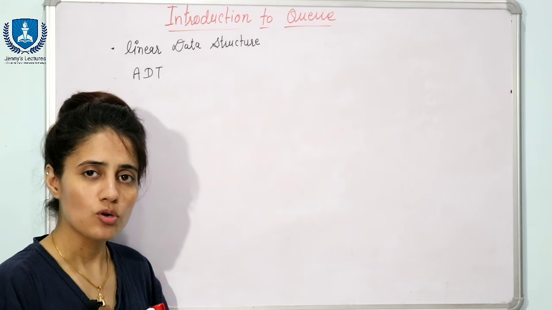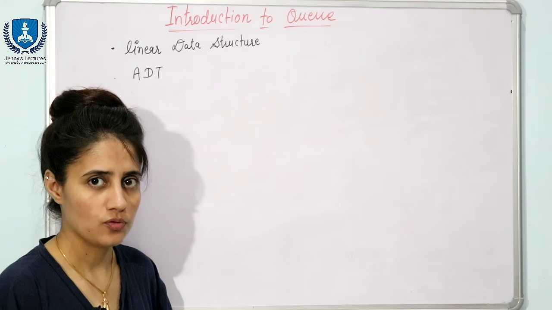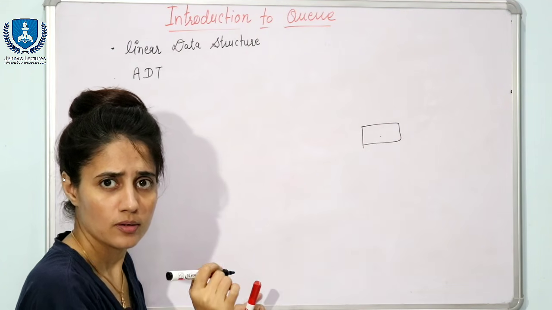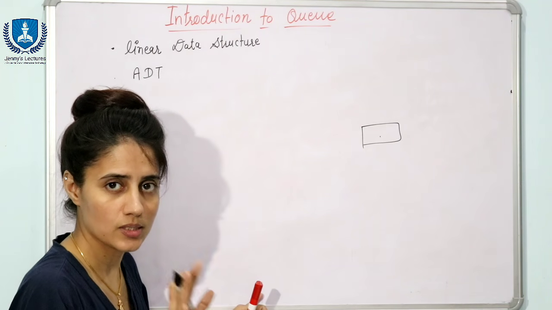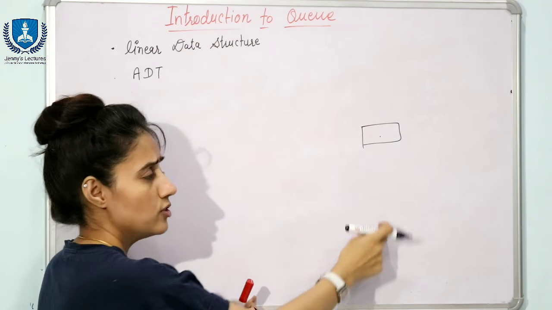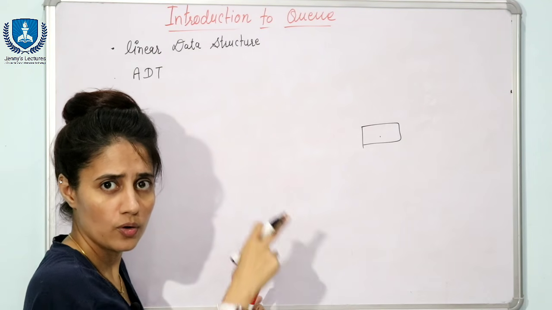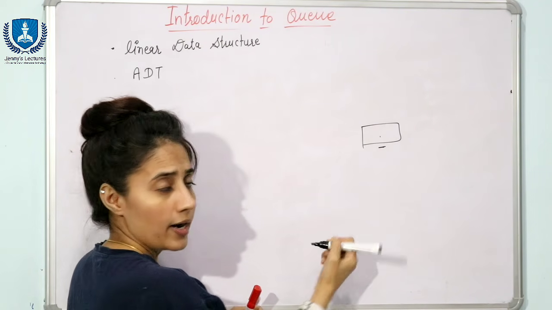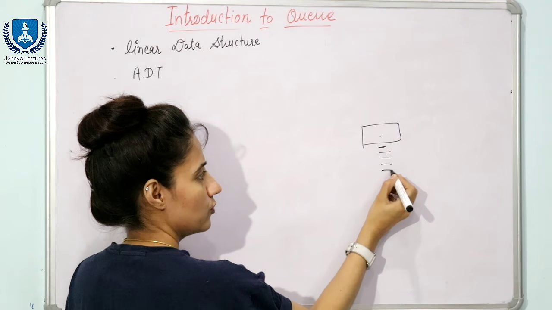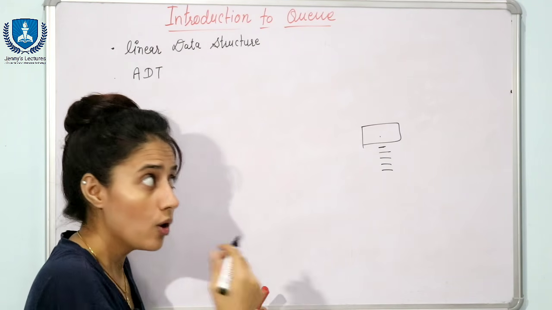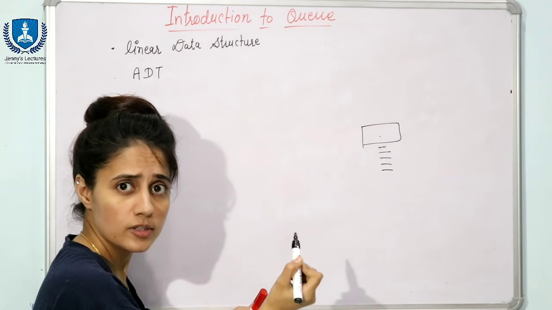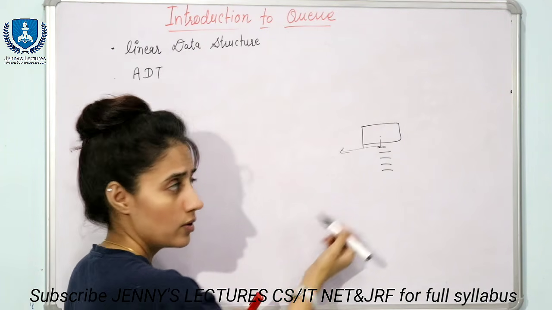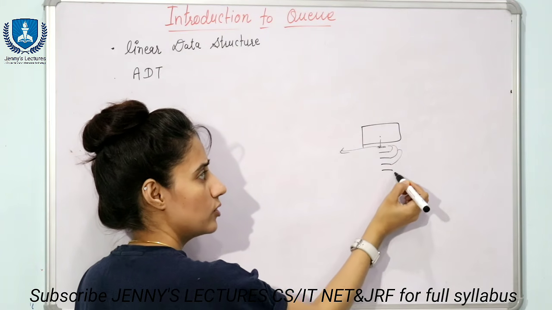So, let us understand this concept with a real life scenario first. Let us suppose there is a movie ticket counter, and right now there is no one in the queue or in the line. First of all, you go and stand there, and after that a second, third, fourth, fifth person arrives. Obviously, if you are first, you will get the ticket first, then the second person, then third, fourth and fifth.